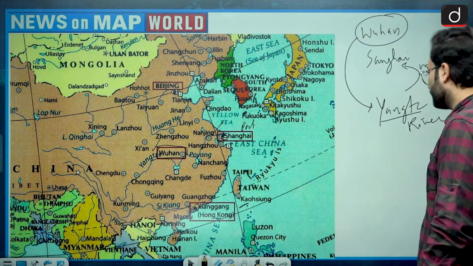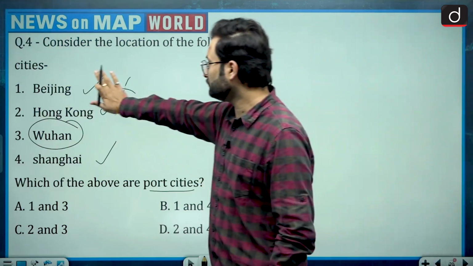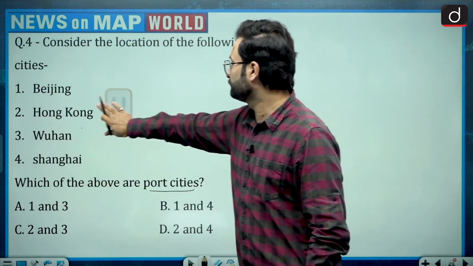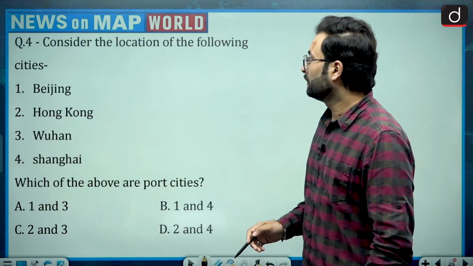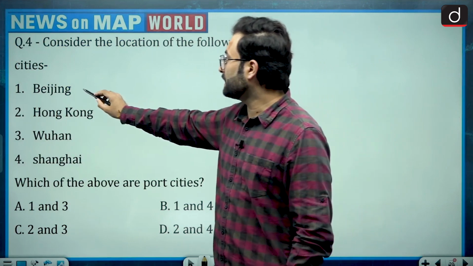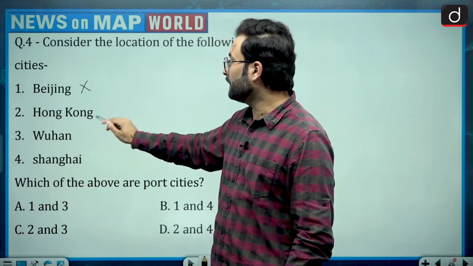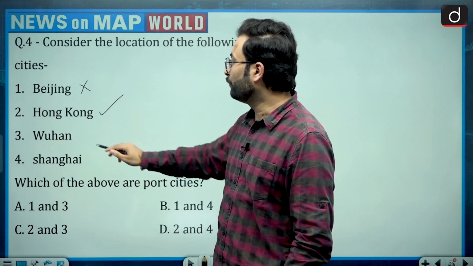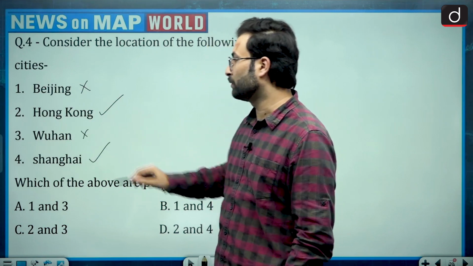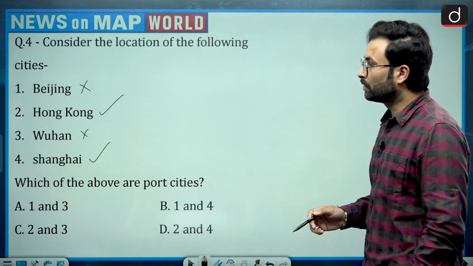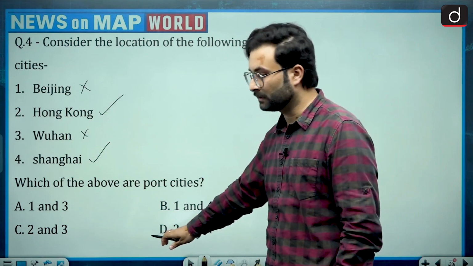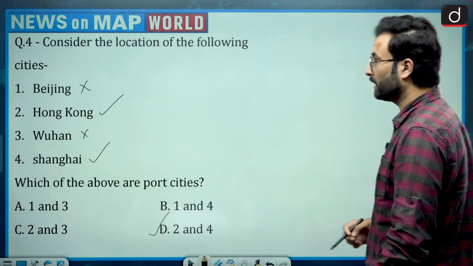Let's see the question again. Beijing, as I told you, is not a port city, Hong Kong is a port city, Wuhan is not a port city, and Shanghai is a port city. So your answer would be 2 and 4, that is option D. Okay, moving further.